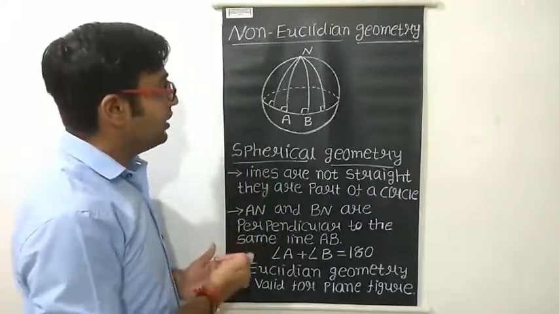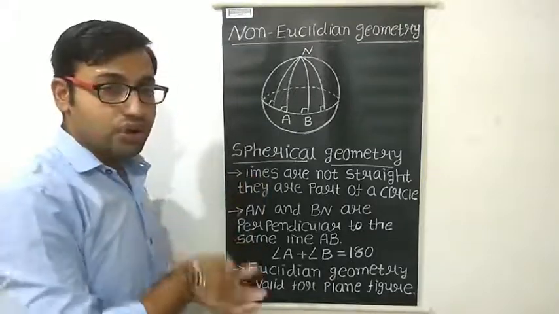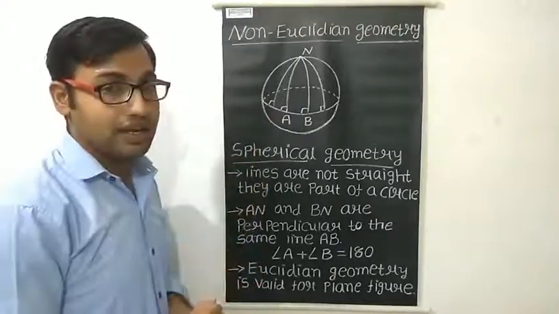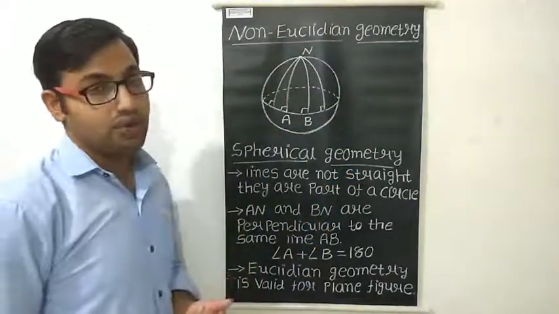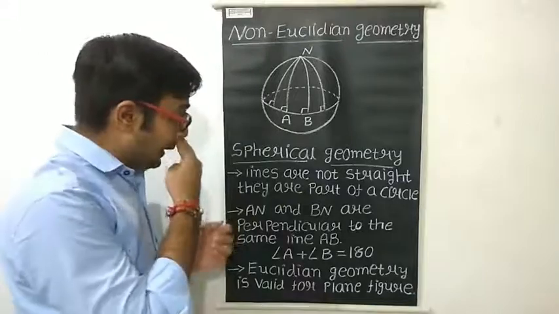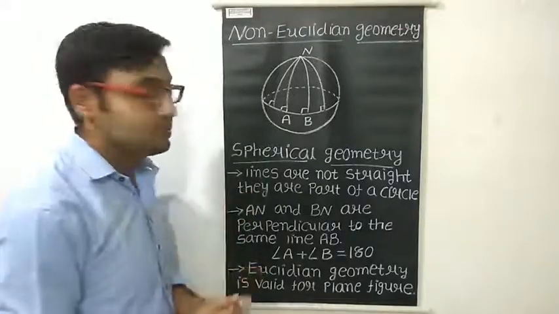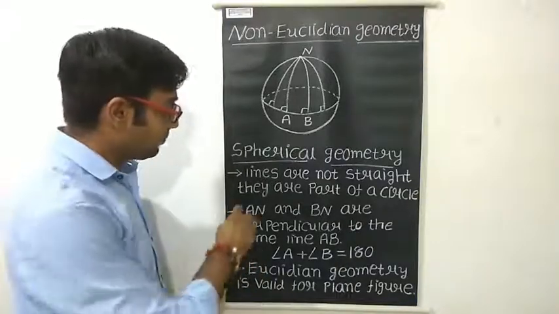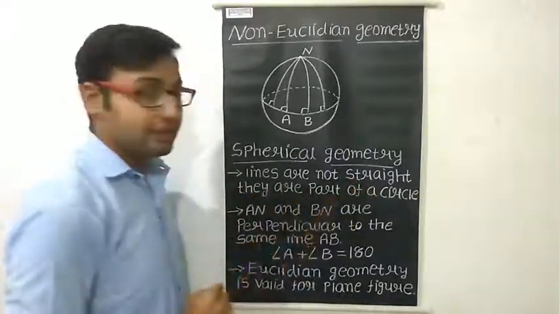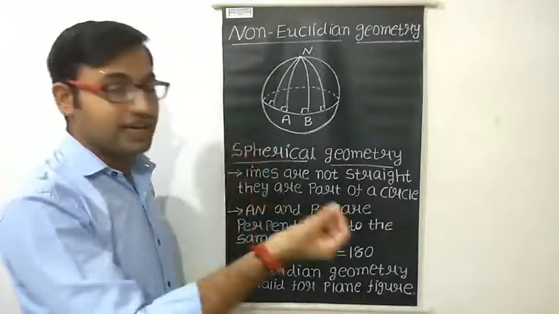So that is why Euclid's axioms and postulates fail to explain this geometry, and this geometry is called spherical geometry. So all the definitions, axioms and postulates will not be applicable here in spherical geometry. Why? Because here the lines are not straight. First of all, on a sphere you cannot draw a straight line.